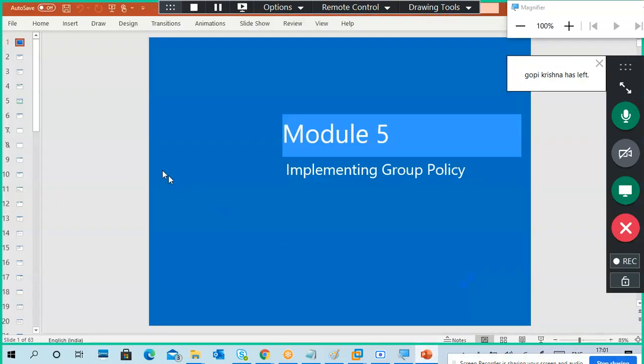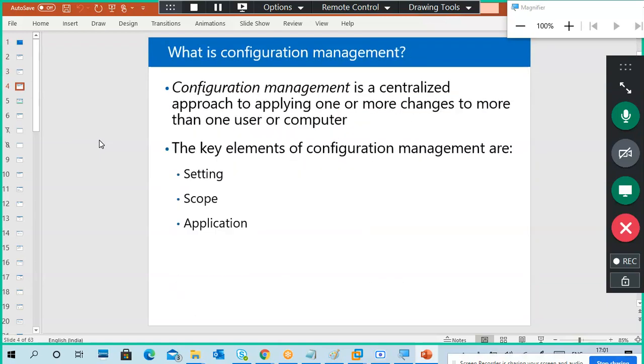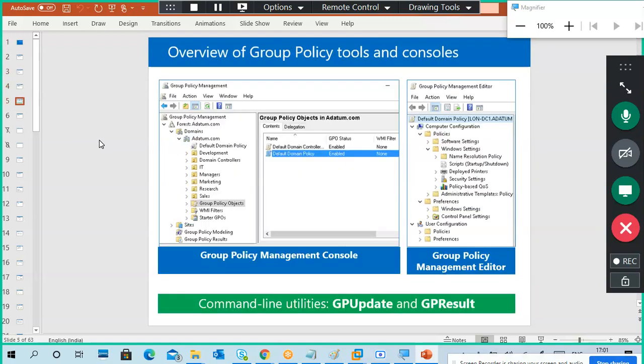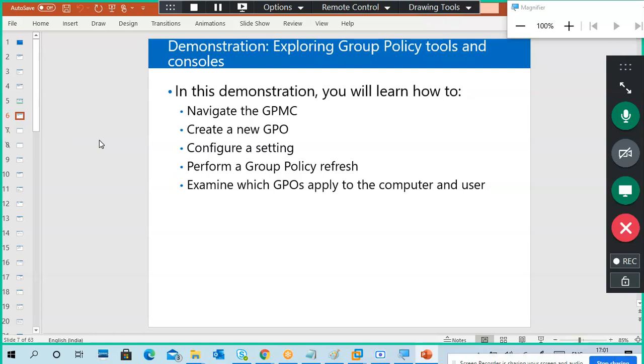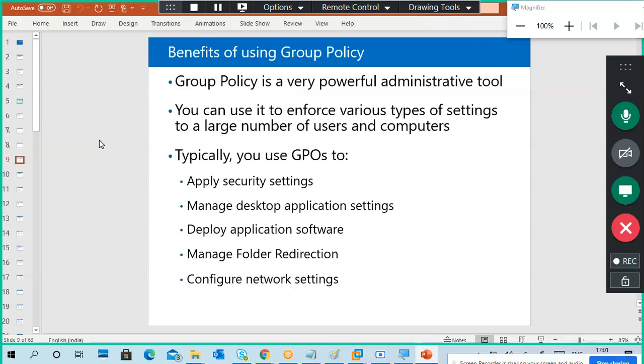Okay, guys. Now we'll go to the group policy part. Okay, compulsory. It's already 5 o'clock. So this is how the group policy windows look. It looks like 63 pages, but not all required. So this is an important one.